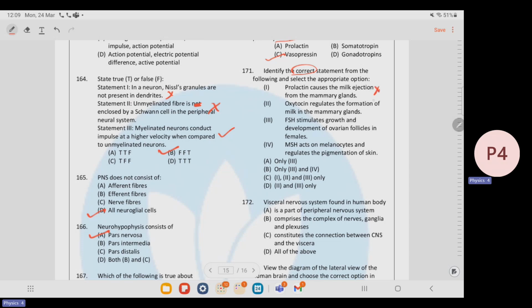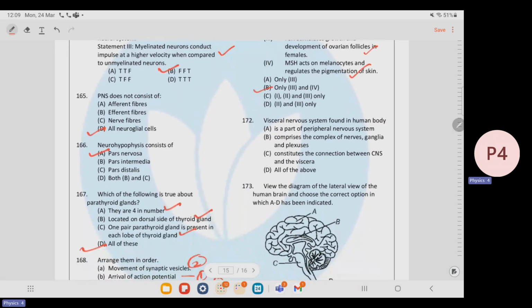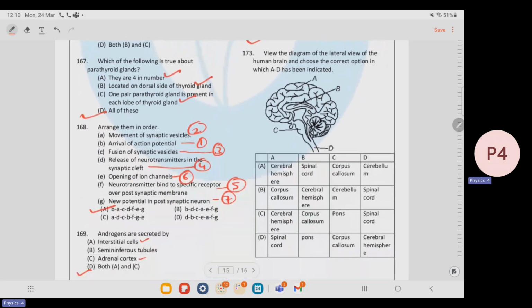No, it is by the oxytocin. Oxytocin regulates the formation of the milk in the mammary glands. No, it is the prolactin. Again, FSH stimulates growth and development of ovarian follicles in the females. True. MSH acts on melanocytes and regulates the pigmentation of the skin. This is also true. So here the correct option is B. The visceral nervous system found in the human body consists of the involuntary parts. It is a part of the peripheral nervous system, comprises the complex of nerves, ganglia and plexus, and consists of the connection between CNS and viscera. So the answer is all of the above.